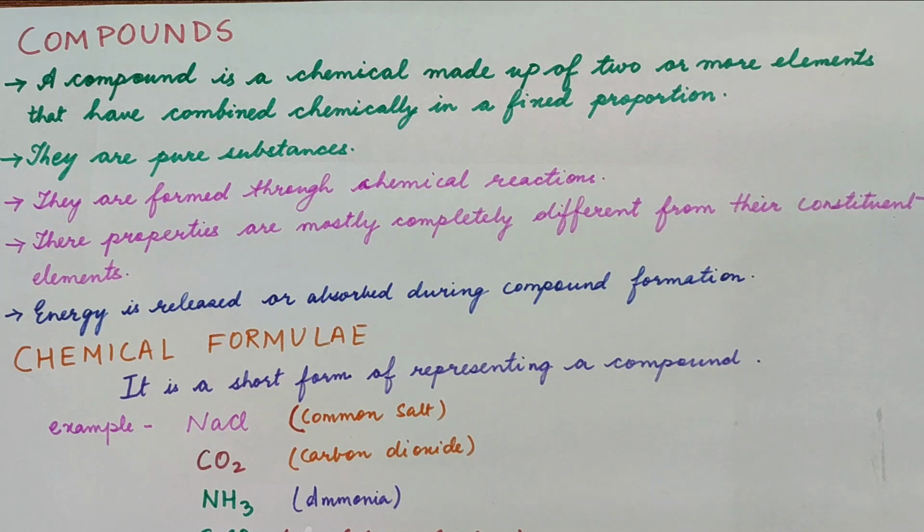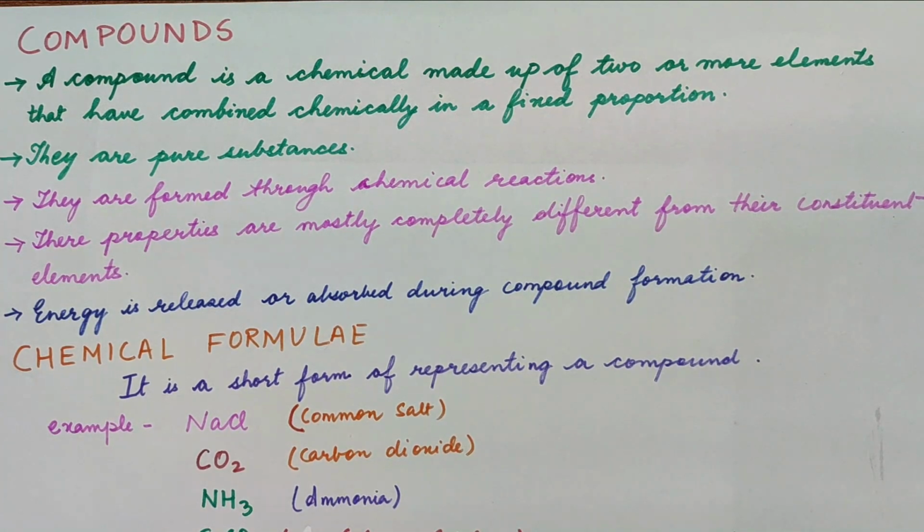So the compounds' properties are completely different from their elements' properties. For example, water is a compound made up of hydrogen and oxygen. Hydrogen and oxygen are gases, but water is a liquid. So you see that the property is completely changing.